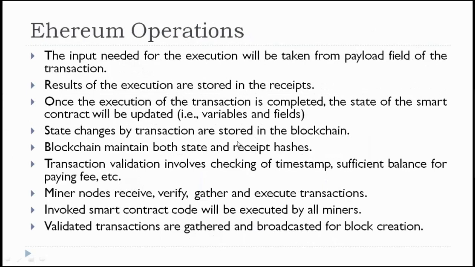State changes by transactions are also stored in the blockchain. State change is nothing but whether the payment has been made or not. For example, in the case of a property transfer, whenever a child attains 18 years of age, automatically the control of the power of attorney should be transferred. The property should be transferred from the power of attorney's name to the child's name. So state change information, these detailed information, will also be stored on the blockchain. The blockchain maintains both state and receipt hashes.